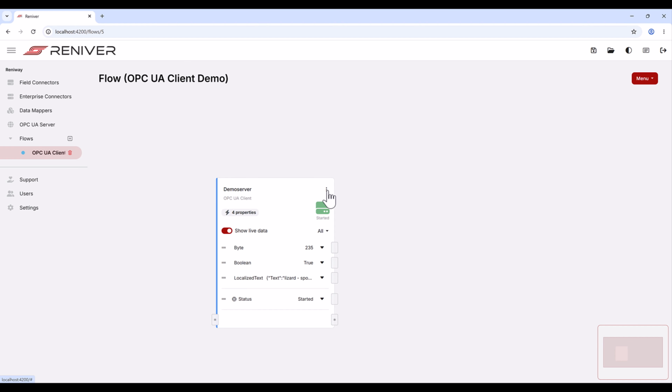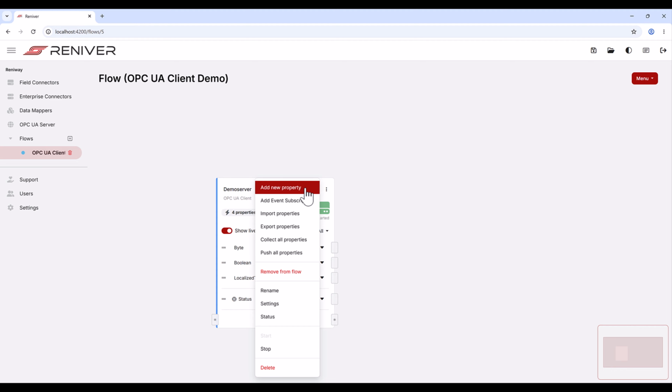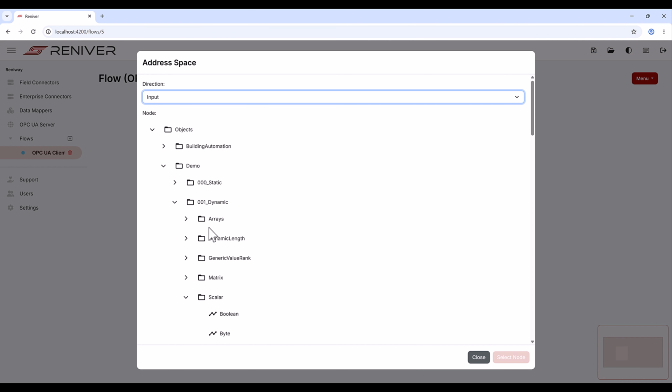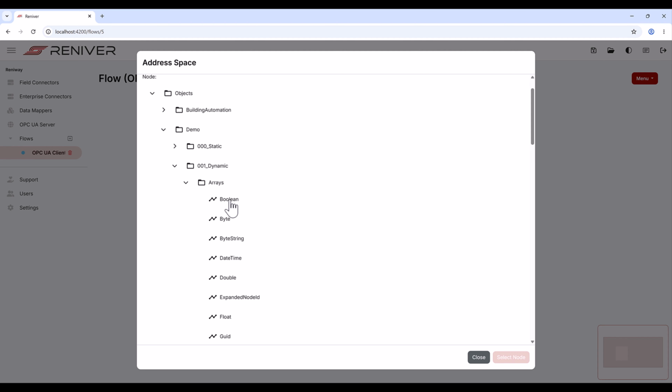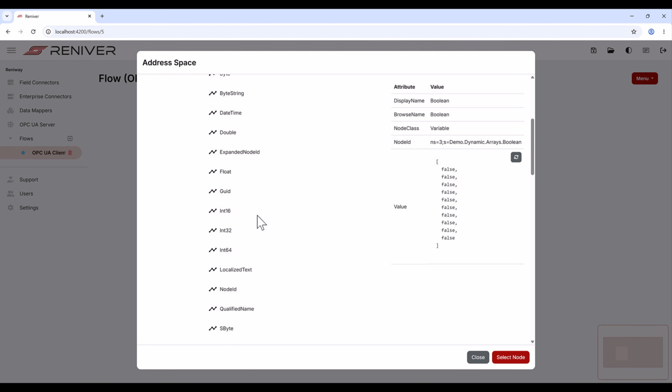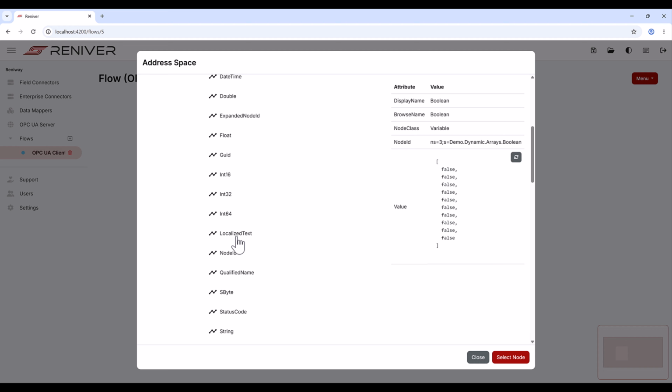Next, we subscribe to array variables. These nodes contain an array of values in a single variable. Reniway Edge receives the array values and makes them available in the flow, just like any other monitored data.